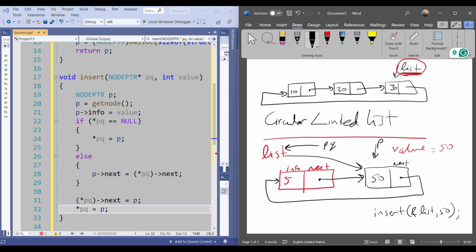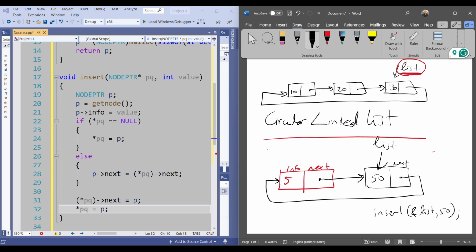So when I quit from insert, what happens? Everything will be gone, and the list will be here pointing to the last node. This insert function works when the list is empty, and when you have nodes in your list, it doesn't matter.